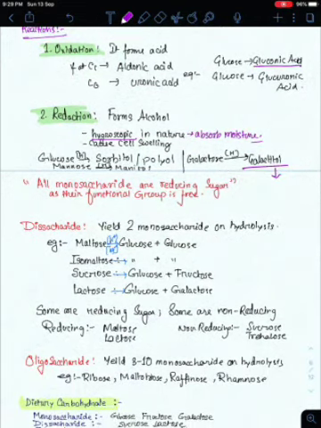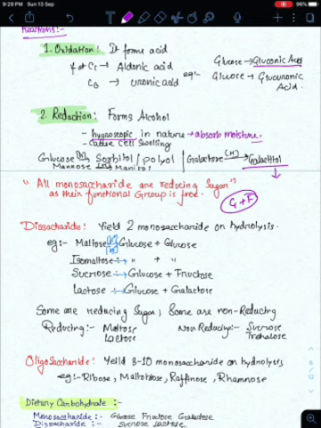Now, one very important concept you should remember is that all monosaccharides are reducing sugars as their functional group is free. See, in disaccharide, suppose sucrose, you have glucose plus fructose. The glucose and fructose are bound at a position, the position of their functional group. So their functional group is not free. But a reducing sugar has its functional group free. That means to say that some disaccharides and all monosaccharides have their functional group free.